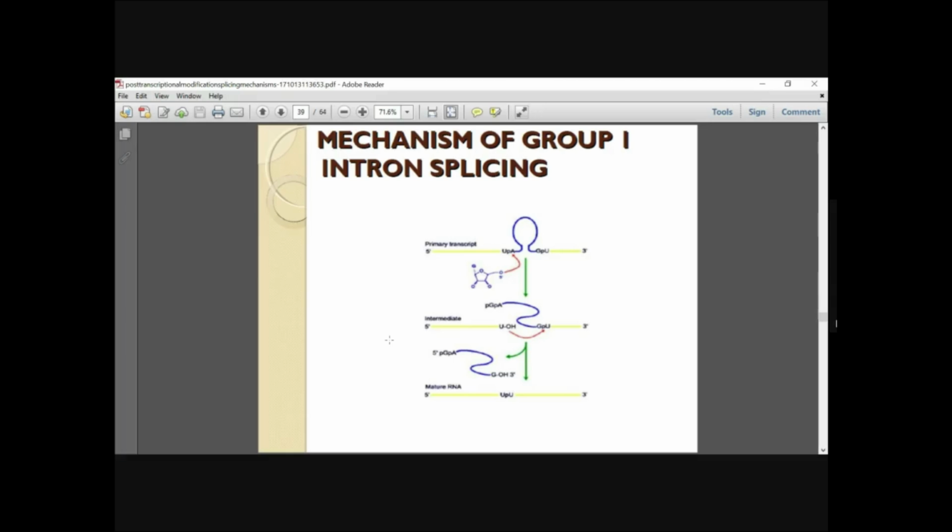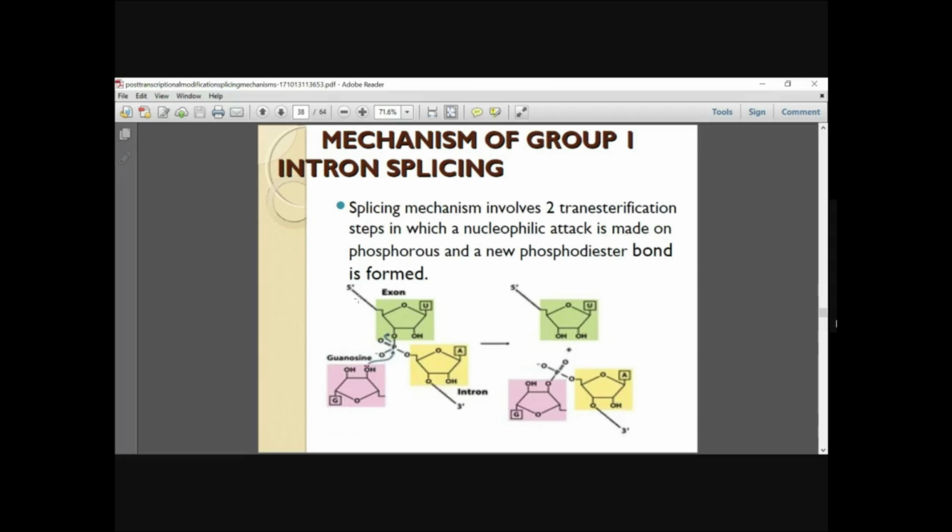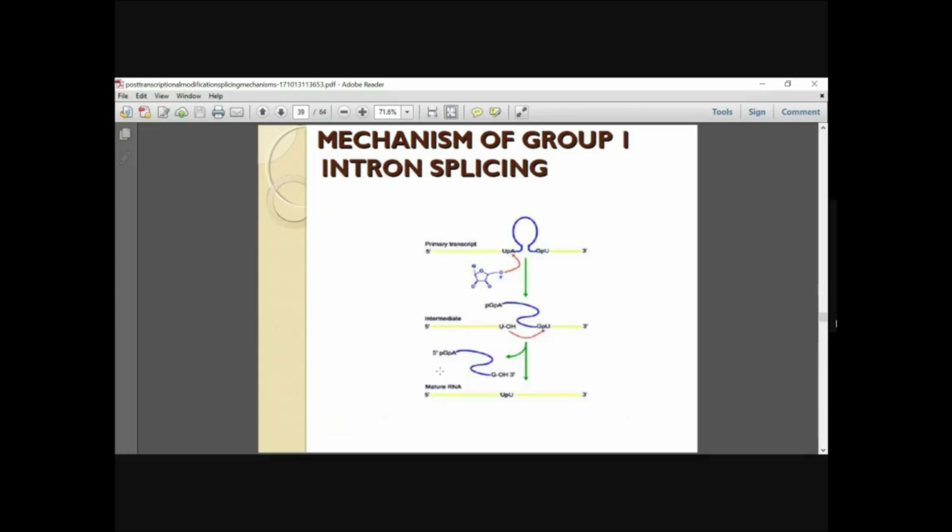If you go through the structures in your textbook, you can see the two transesterification reactions which take place. You can just represent the first transesterification reaction with a simple structure. No need for chemical structures like this. You can just say exon 1, and then show how it is, as it is there in most textbooks. Exon 1, you have an intron and an exon 2, and between them is where exactly the transesterification reactions take place, and a curved lariat structure will mainly be formed.